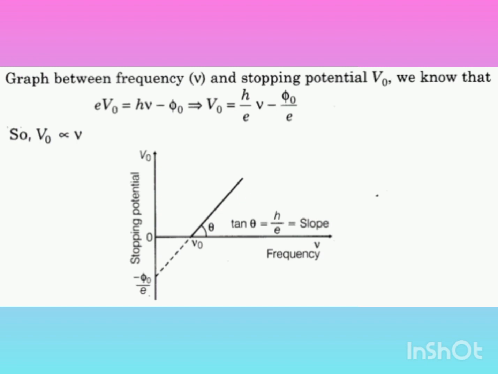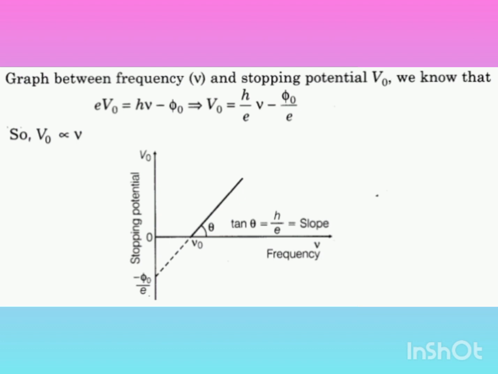As I have shown in this equation here, now when we draw the plot between V0, that is the retarding potential, and the frequency of the radiation, from the equation we can see the slope is h by e, where e is the charge of the electron.